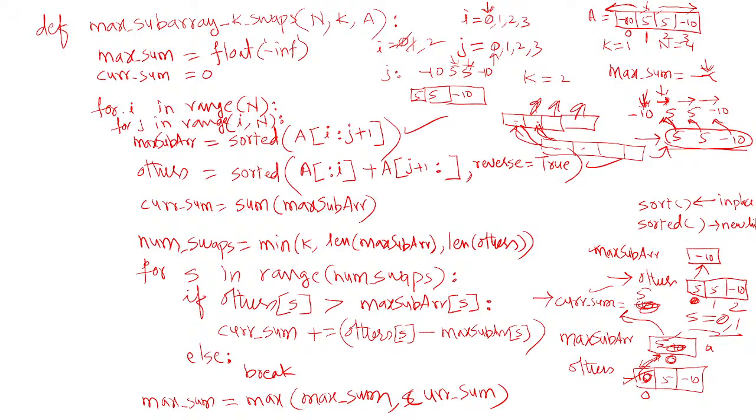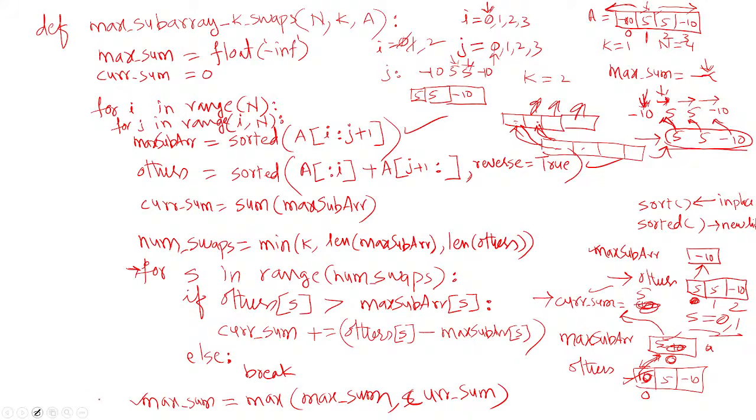So here we required these three loops, and this for loop is for performing the number of swap operations. Once you come out of all this, max sum contains the maximum sum value. After coming out from this outer loop for all i values, you return this.